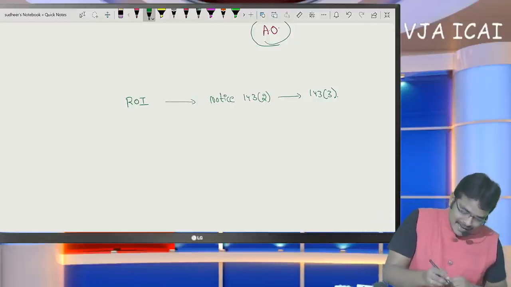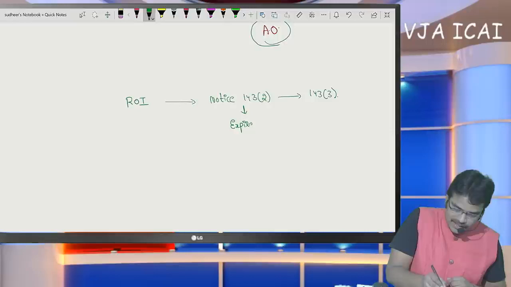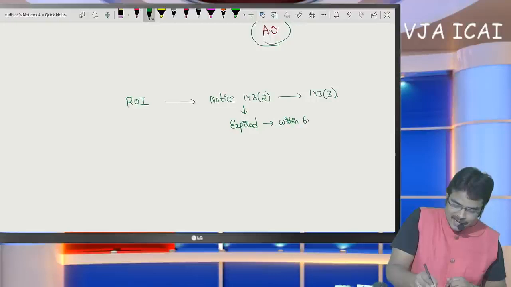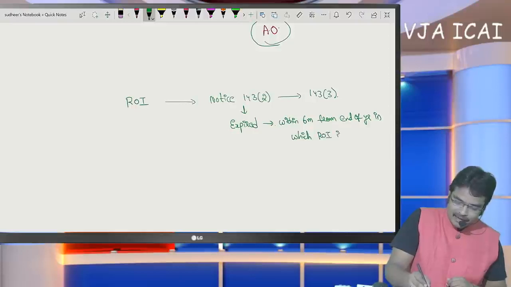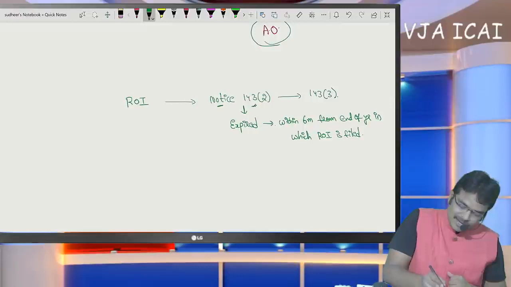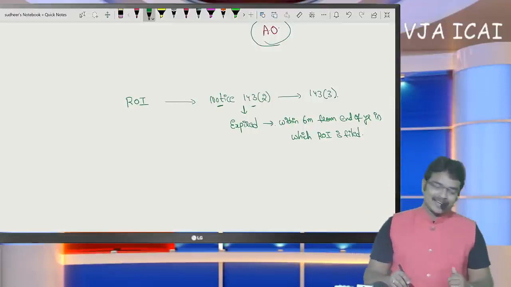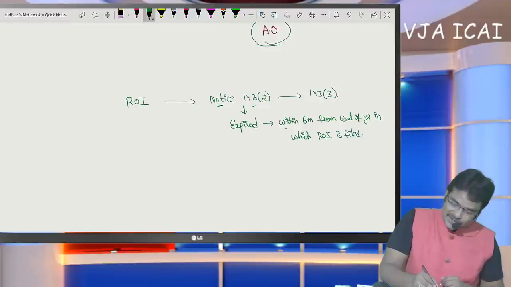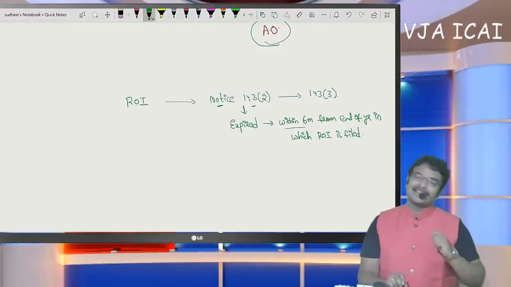But in case this scrutiny time limit has expired, within 6 months from the end of the year in which return of income is filed. So after filing return of income, scrutiny notice will be issued in certain cases based on risk based criteria. This has to be issued within 6 months from the end of the year in which return is filed.